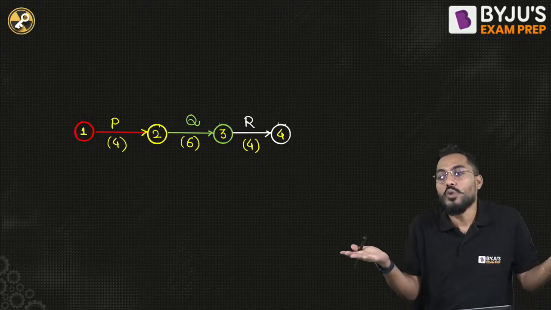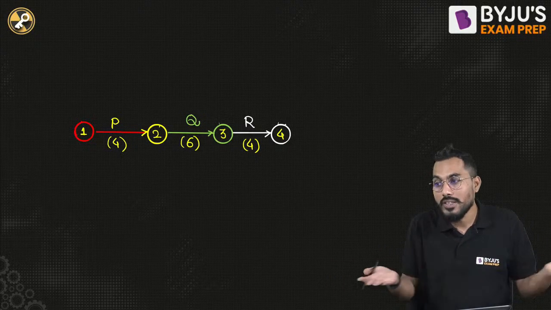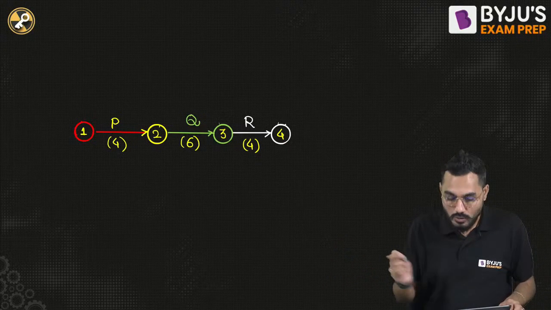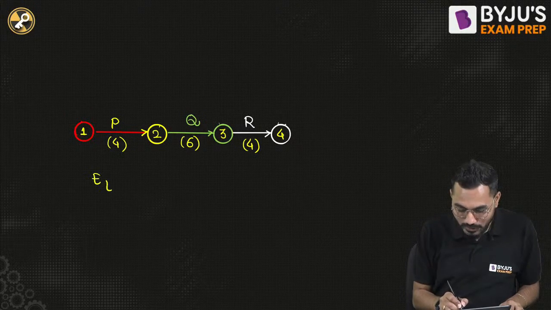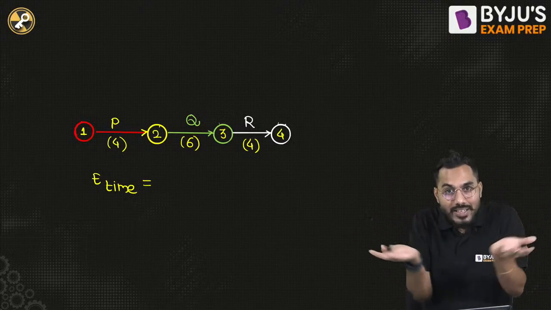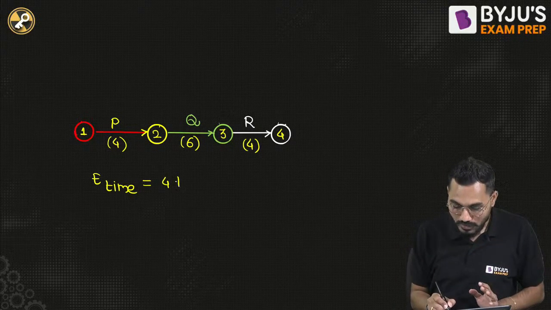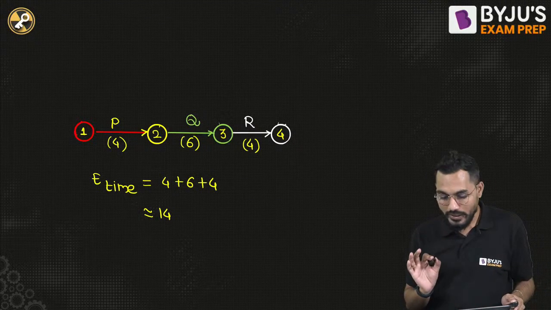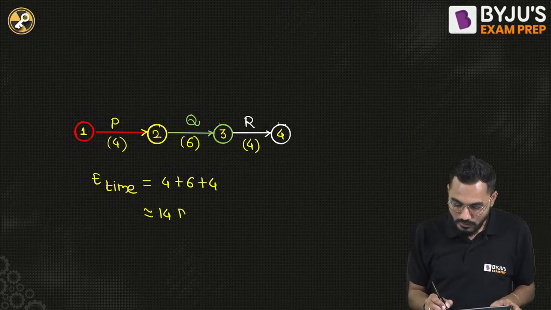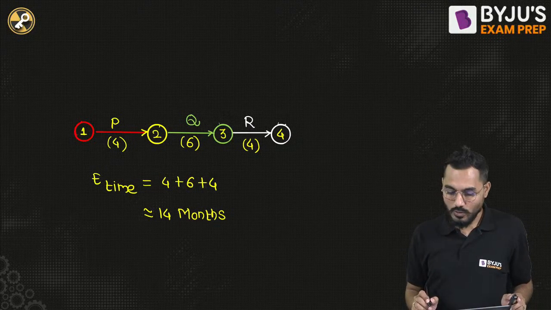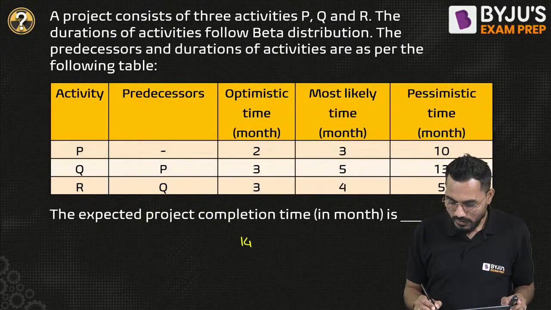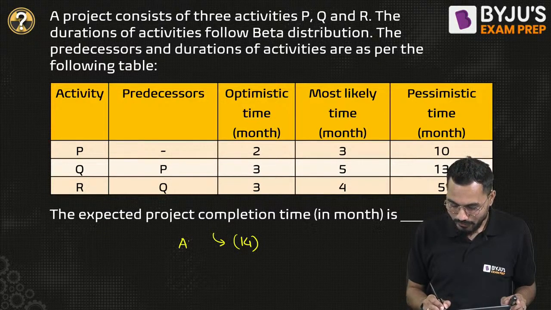What is the critical path? There is only one path, so the same is the critical path. The critical path is PQR. So the expected time of completion is the summation of the time required to complete each activity: 4 plus 6 plus 4 equals 14. What is given, sir? Months. So the answer is 14 months.